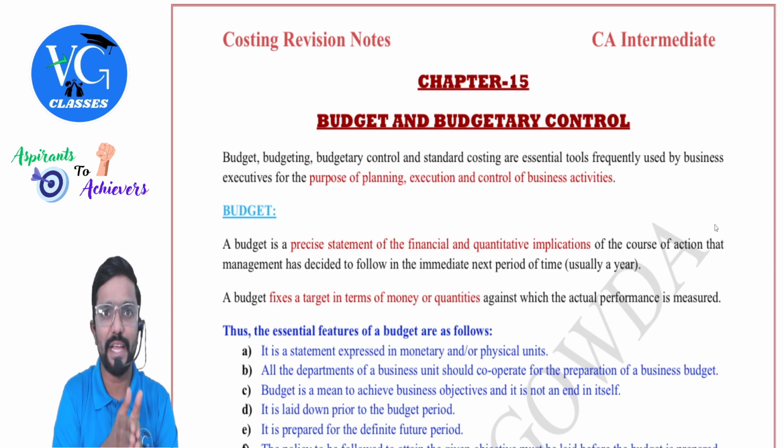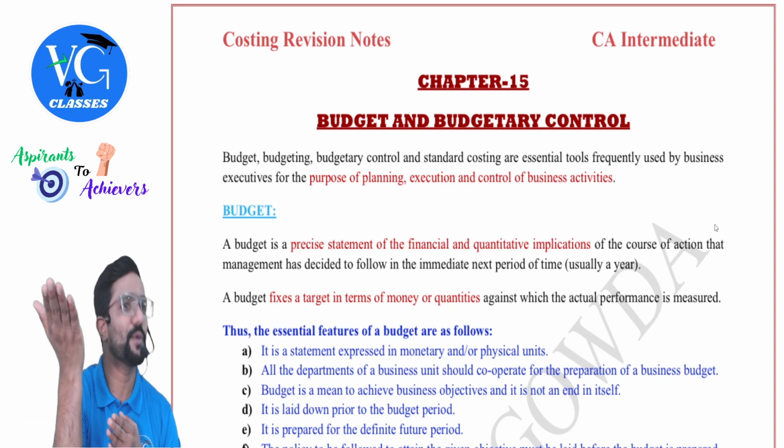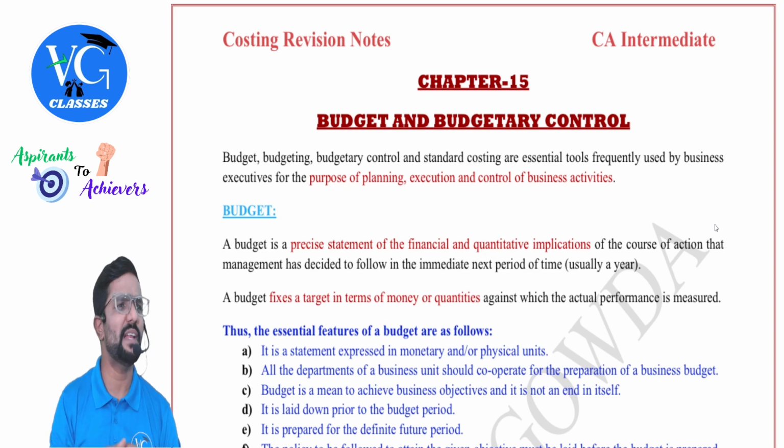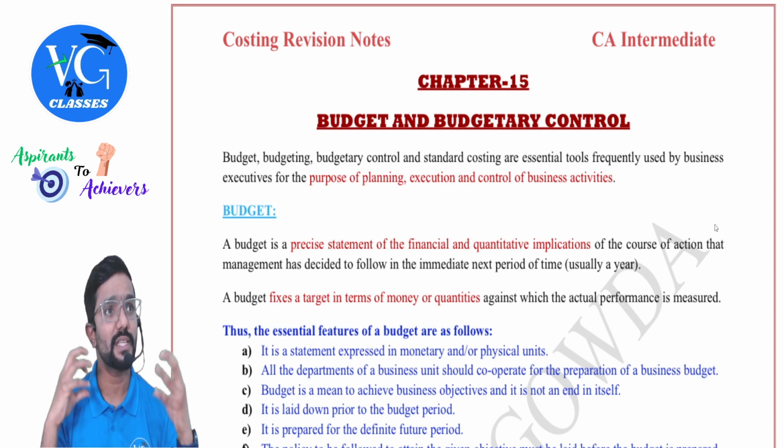Assume in the current year 1 lakh units we have sold. We cannot expect the same 1 lakh units in the next year. There should be some growth. So now the sales manager will tell, sir, we can achieve 1,50,000 units. Now for this, what are the different ways?